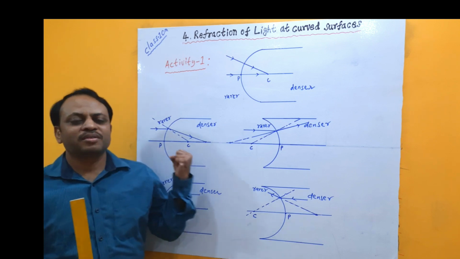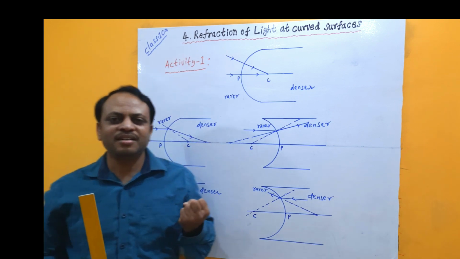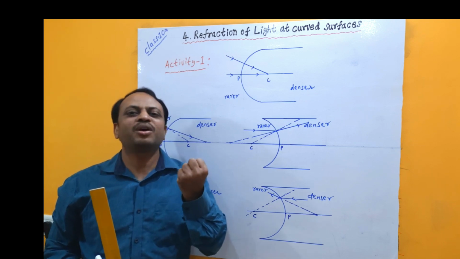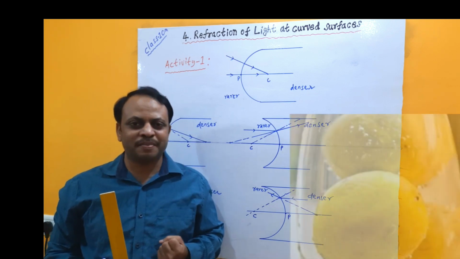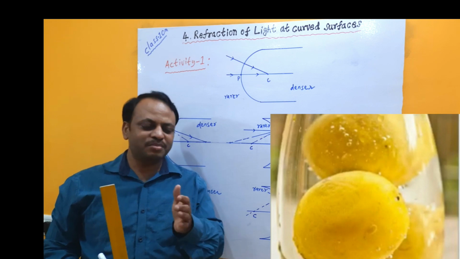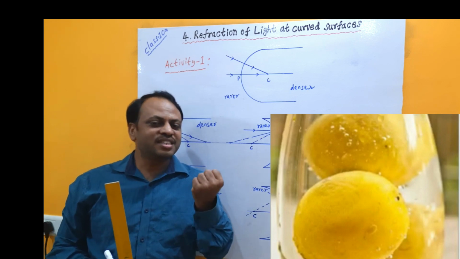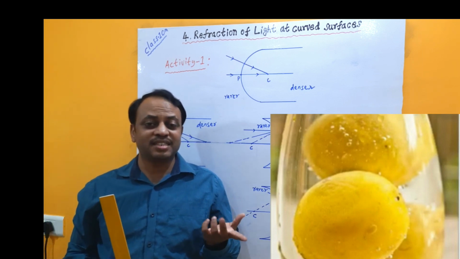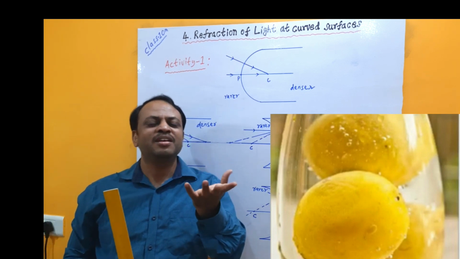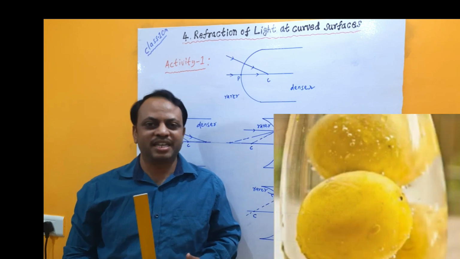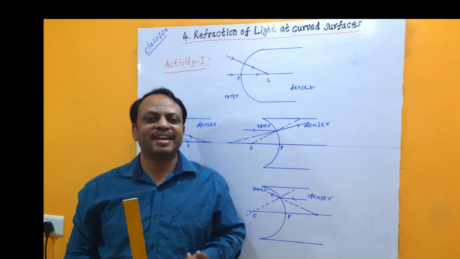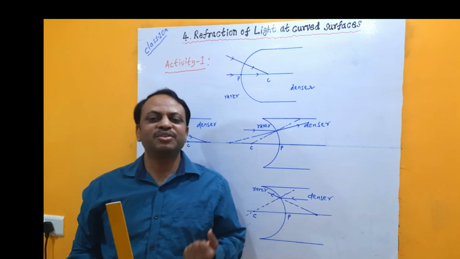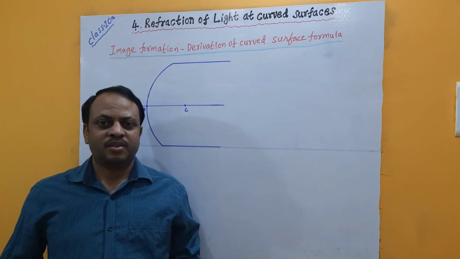Now you may have seen that in some shops or at some particular places, they keep a yellow lemon in a glass of water. If you see from outside, from the side of the glass, you can see the lemon appears big in size. What may be the reason for it appearing big? Is the real lemon size increasing, or are we seeing the original lemon as big? Can you draw any ray diagram? Is it possible? Let us understand how to find the size of the image as well as the position of the image.